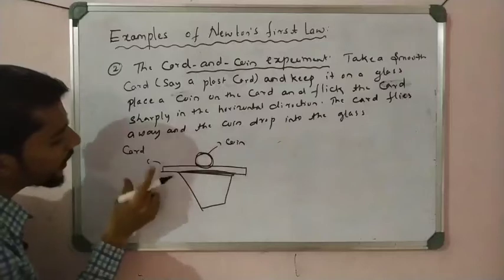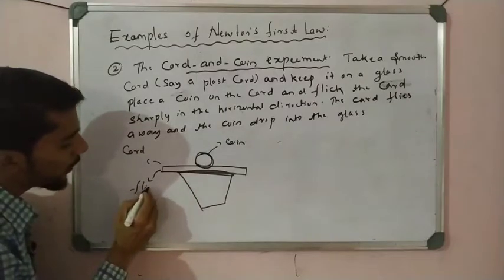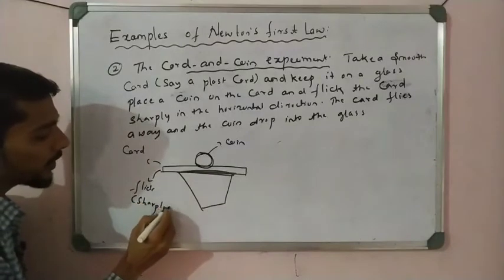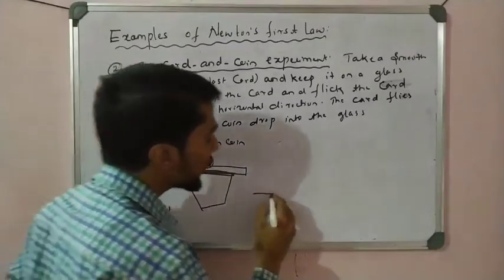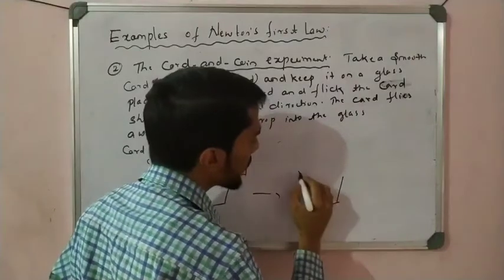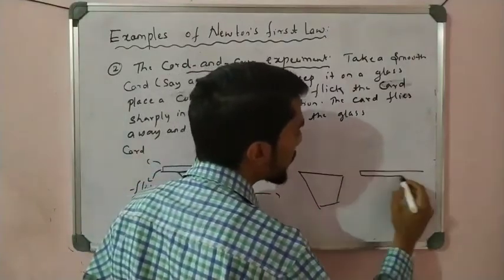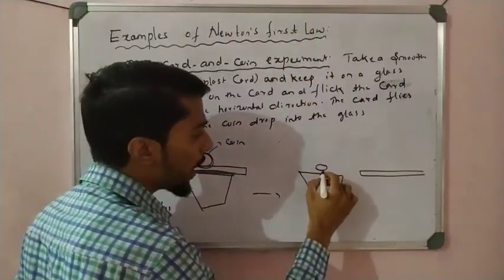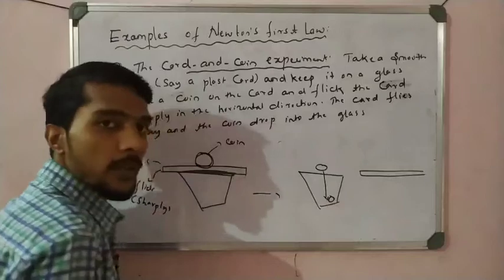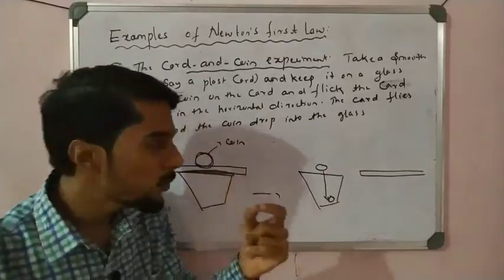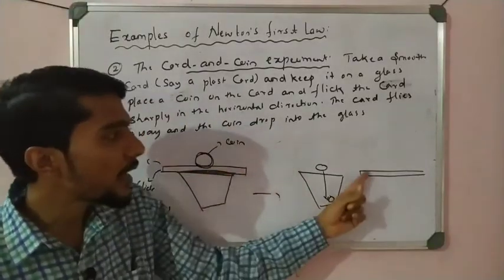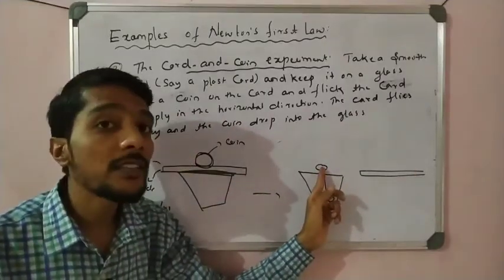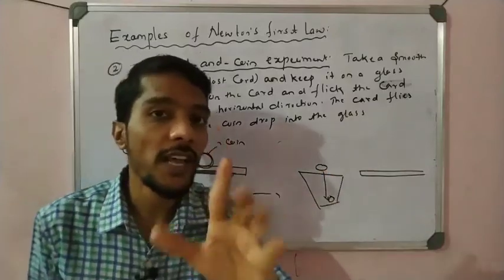Now what happens? Flick the card sharply, with sharp force. We observe that the card flies away, but the coin stays here, and due to gravity the coin falls down. In a millisecond we observe that we apply force on the card and it flies away, but the coin remains in the state of rest. That is the inertia of rest here.